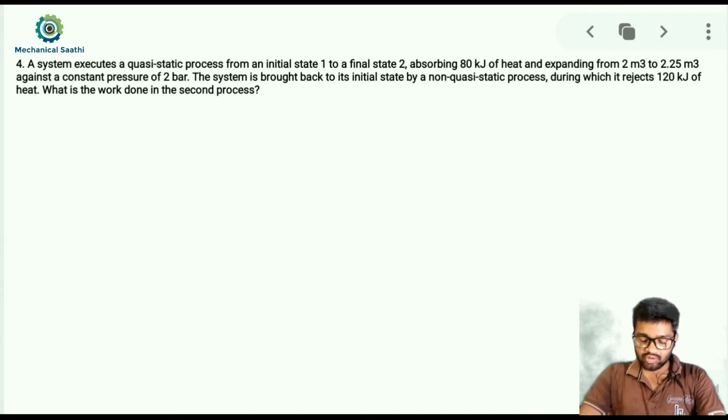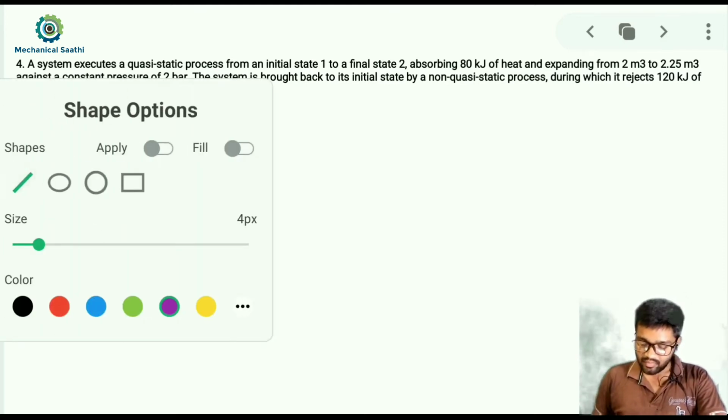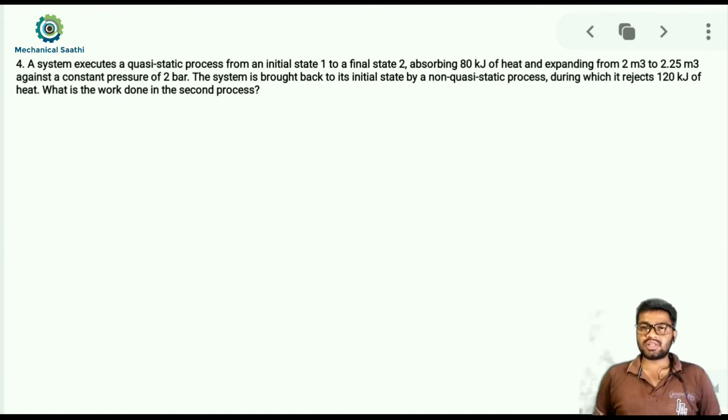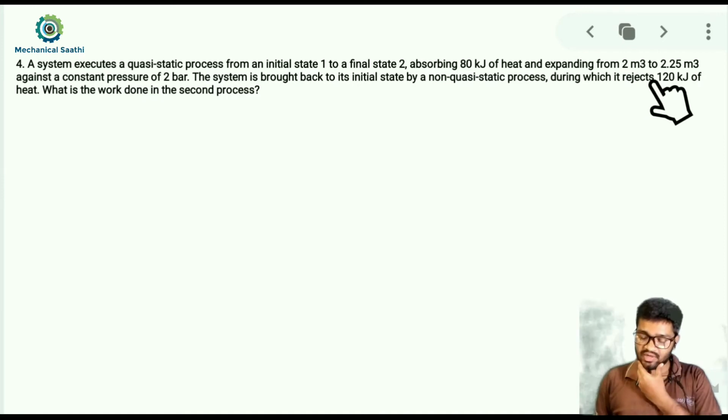So we need to find out the work done in the second process. What is the work done during that second process, that means that non-quasi-static process? Let us first try to draw the process diagram over here. For drawing any process diagram, we have to draw a property diagram with two properties. Let me use pressure and volume over here, because pressure and volume are known to us in both the states actually.